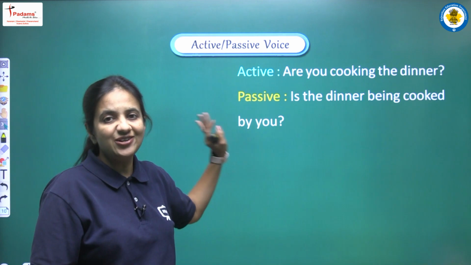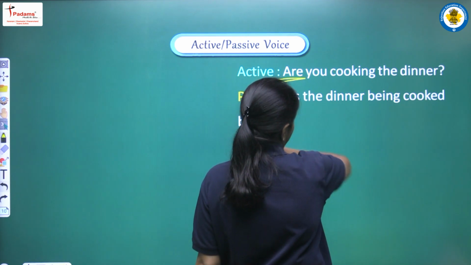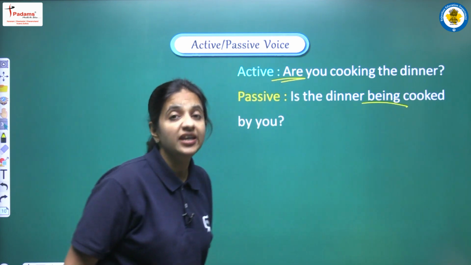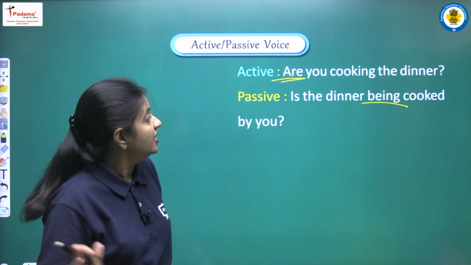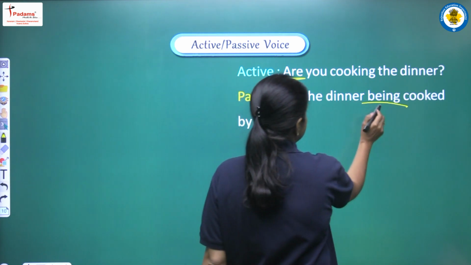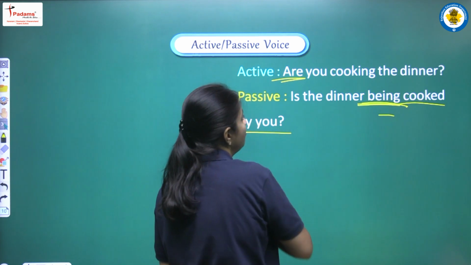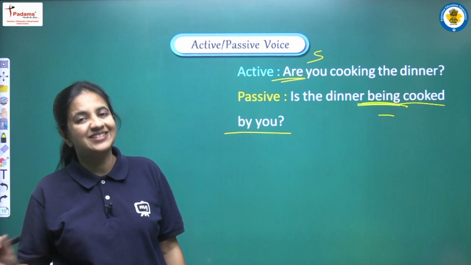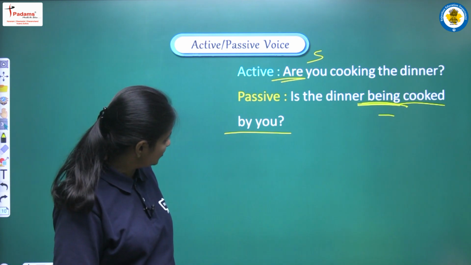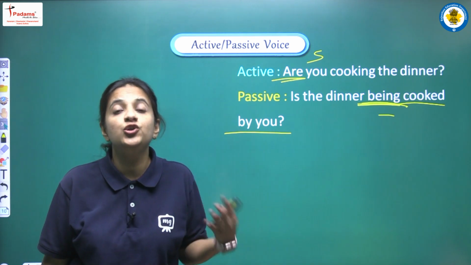So according to that we have to make our passive voice. So we know if we are given is, are, am, then we have to add being. Okay, we have to write is being, are being or am being. So we are writing here is the dinner being, third form, that will be cooked, and then by you, because you is the subject in this sentence. So in this manner the complete sentence will be, is the dinner being cooked by you?